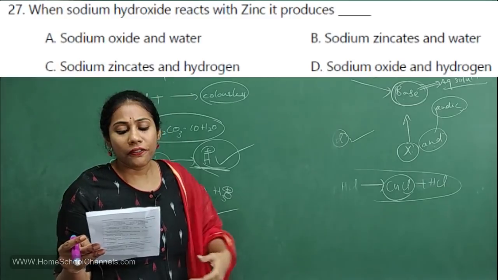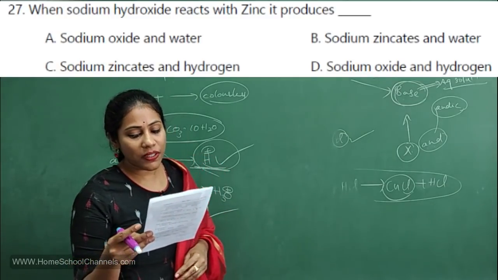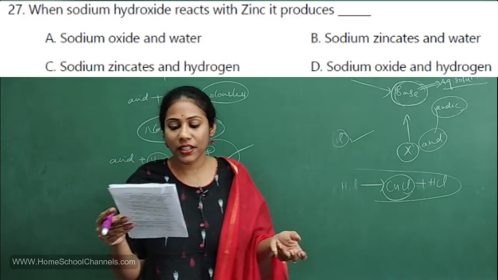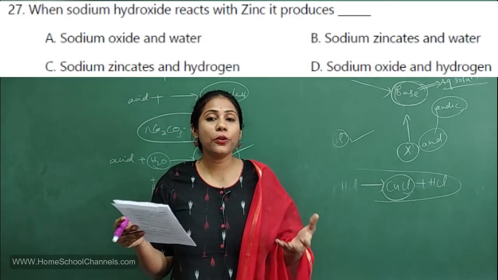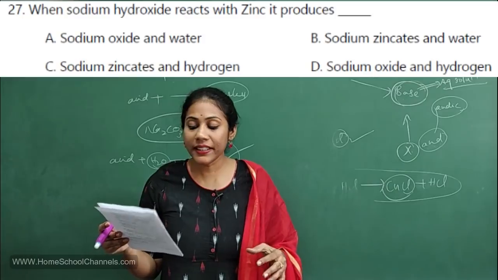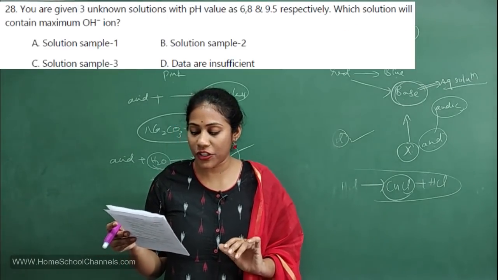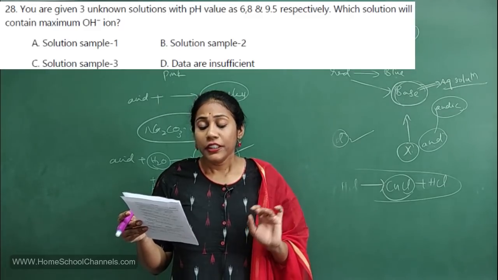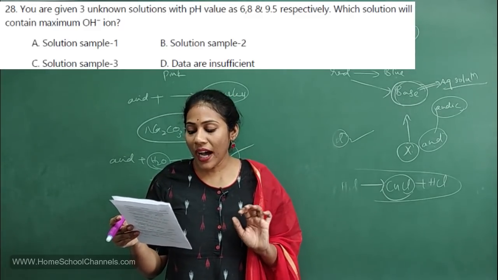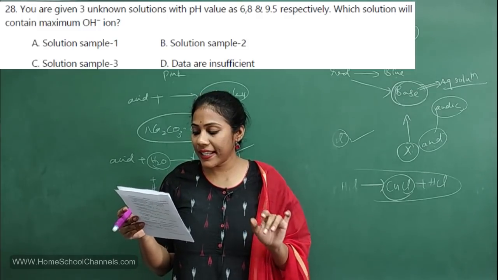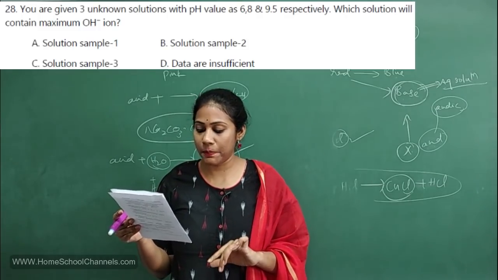27th question. When sodium hydroxide reacts with zinc, it produces, see, we have already discussed this question. You will get sodium zincate and hydrogen, isn't it? So you can go for option C. Once again a repeated question, not an issue. 28th, last question. You are given 3 unknown solutions with pH values 6, 8 and 9.5 respectively.